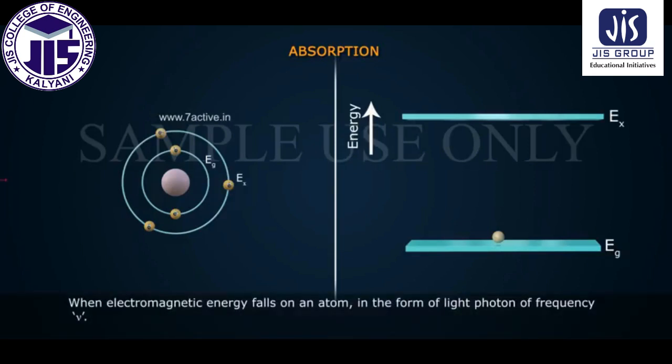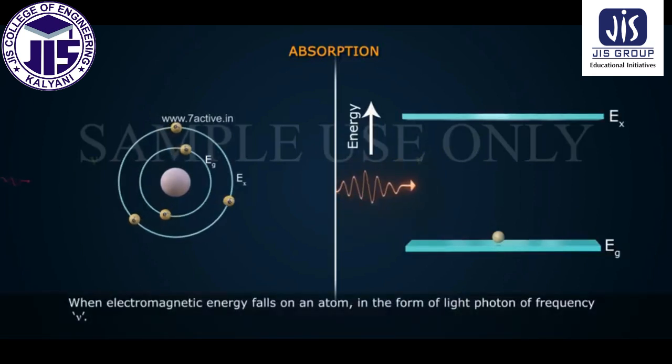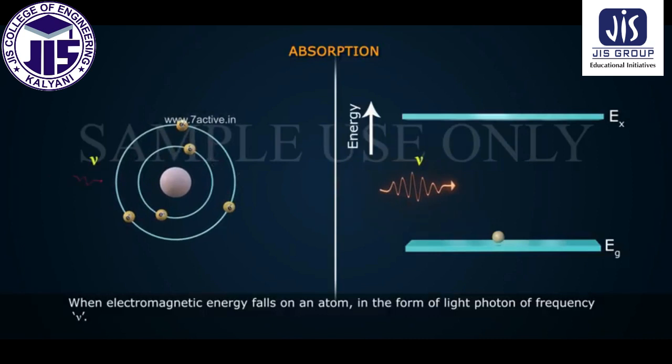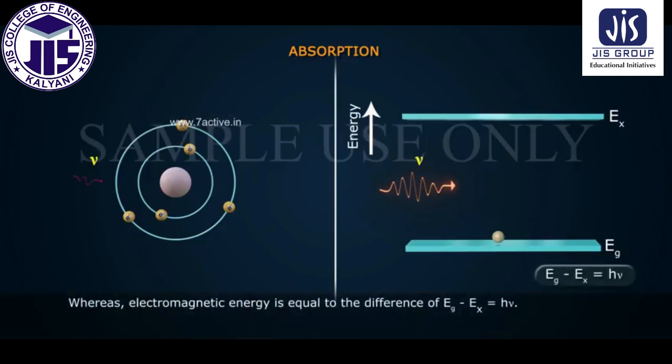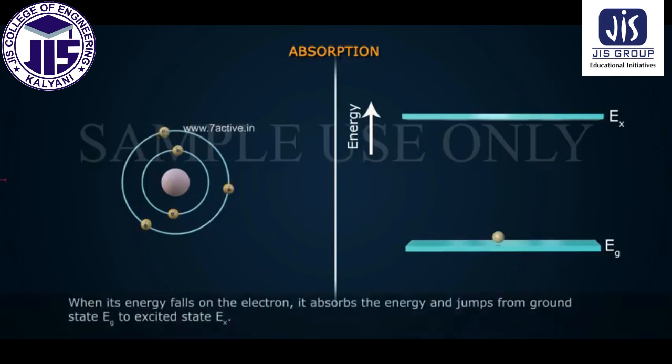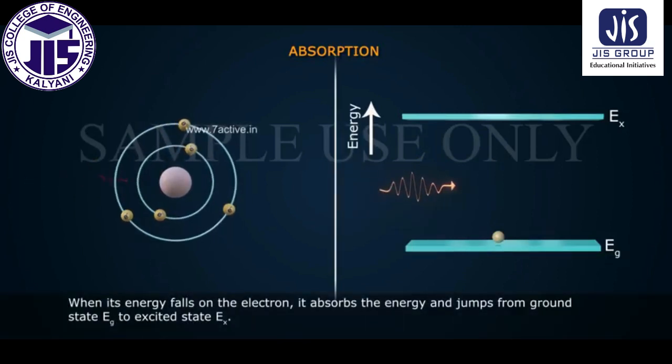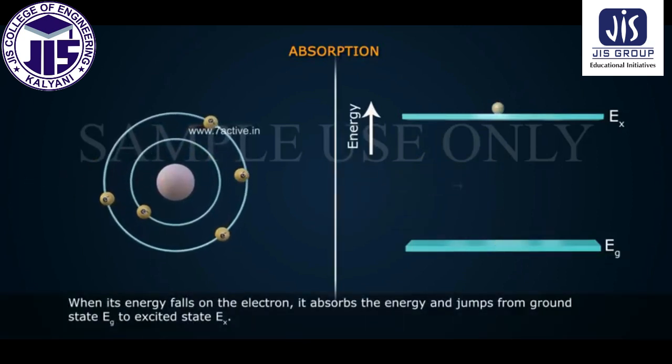When electromagnetic energy falls on an atom in the form of a light photon of frequency nu, where the electromagnetic energy is equal to the difference Ex minus Eg, equal to h nu, the electron absorbs the energy and jumps from ground state Eg to excited state Ex.